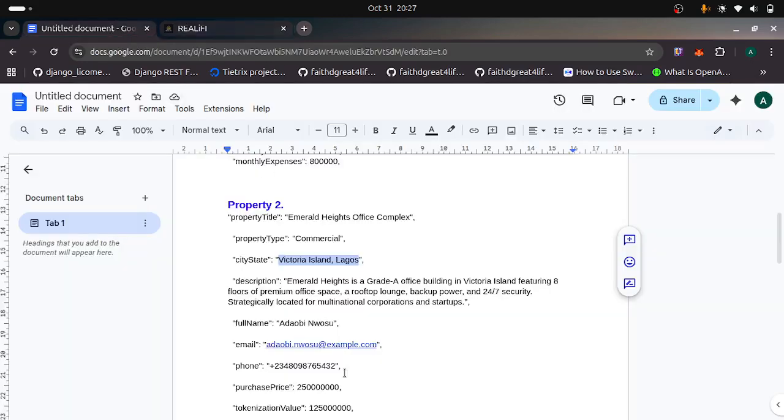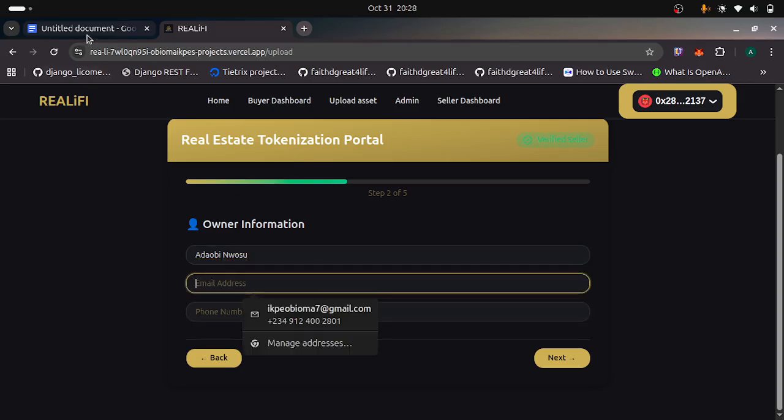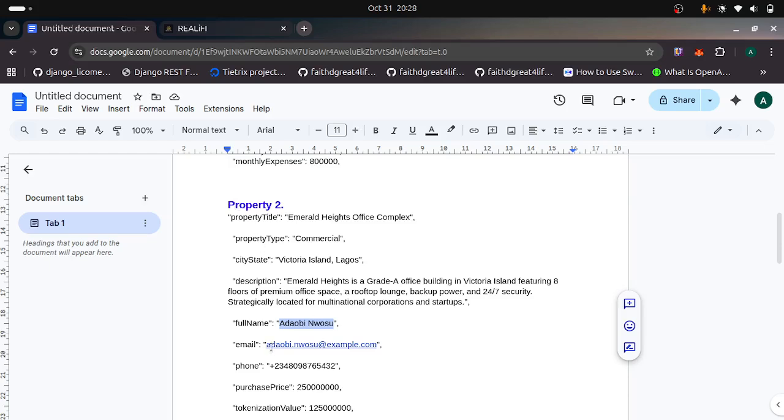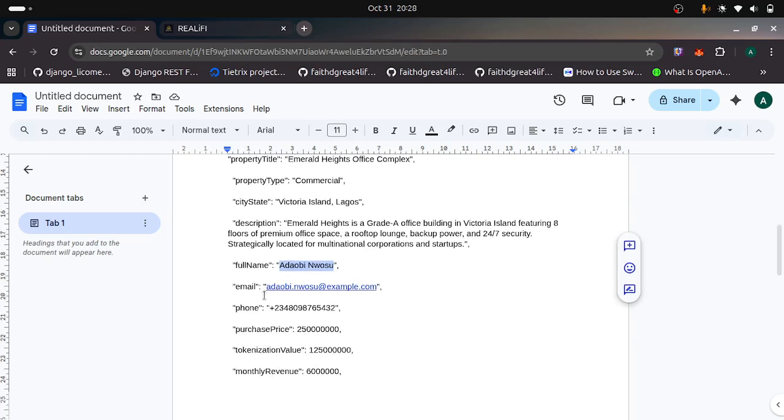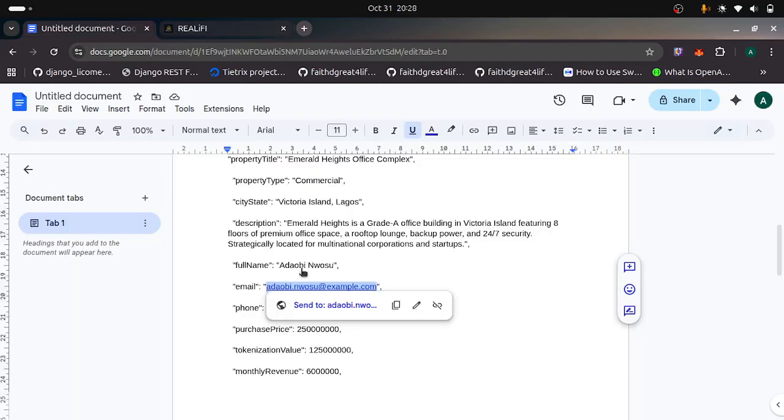This is where the owner of the asset puts his details. Email, this is just dummy data anyway. Then phone number.